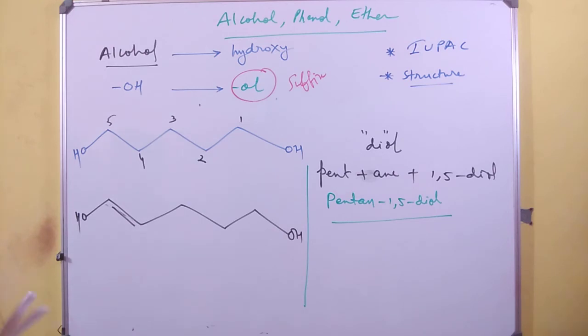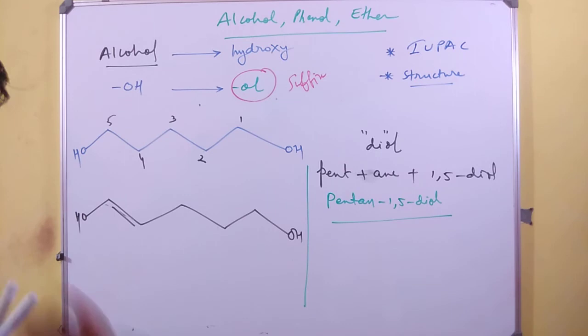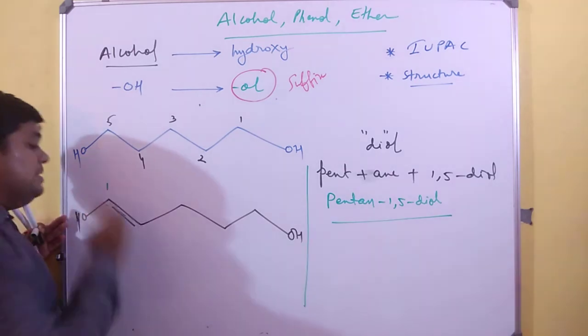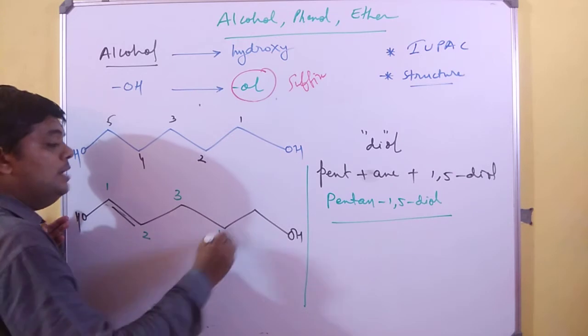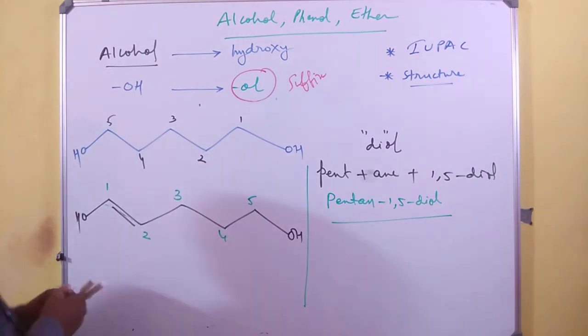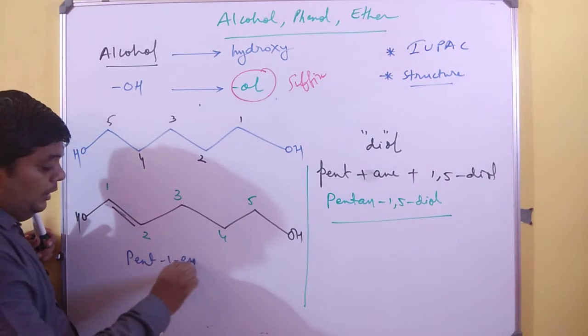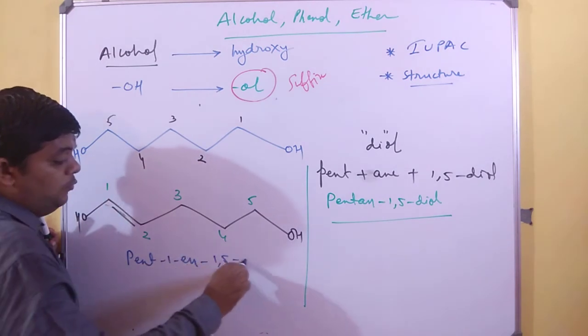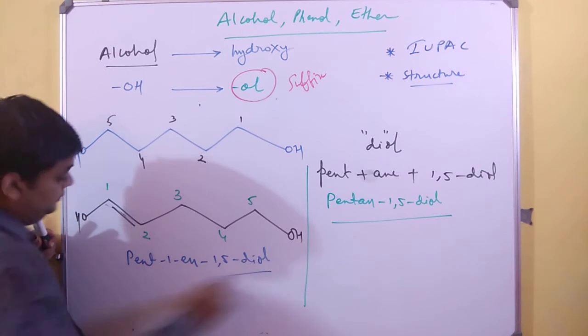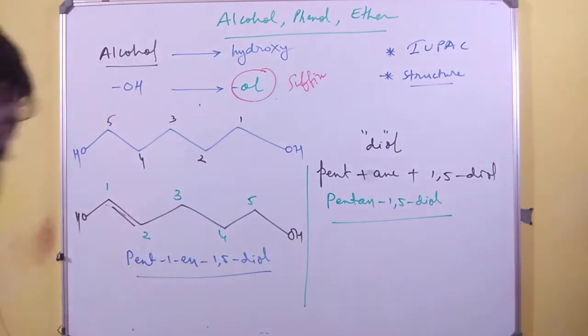But when you have a double bond, when you have two same functional groups on either side, always be more prior to the double bond. So I have to compulsorily mention one along with the double bond, and now while naming it, I have to compulsorily write pent 1-ene 1,5-diol. You do not have any other choice than writing like this.